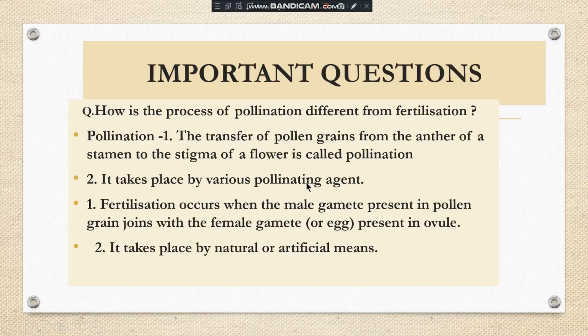There are different agents like wind, insects, birds, humans, and water, by which the pollens move from one flower to another. So different agents are required for pollination.